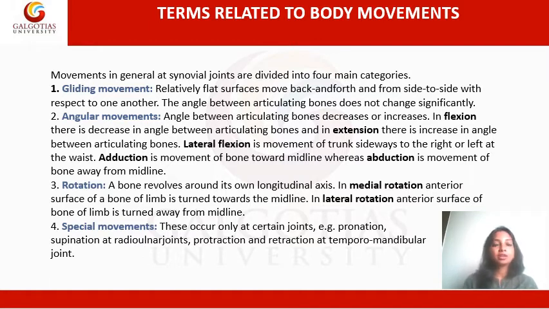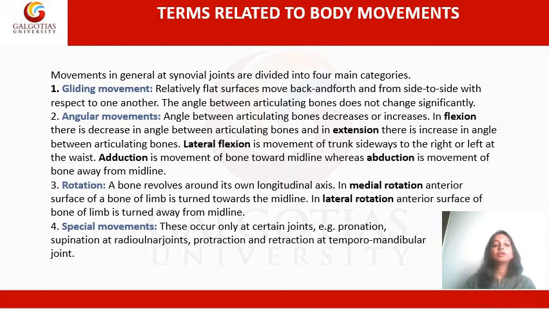Now, radioulnar joints are found at the distal end of the forearm as well as the proximal end of the forearm. Now, when you're saying pronation, the palmar aspect of the hand is facing downwards. So that is pronation. And when the palmar aspect of the hand faces upwards, that is called supination. And these two movements, pronation and supination, occur at the radioulnar joints.